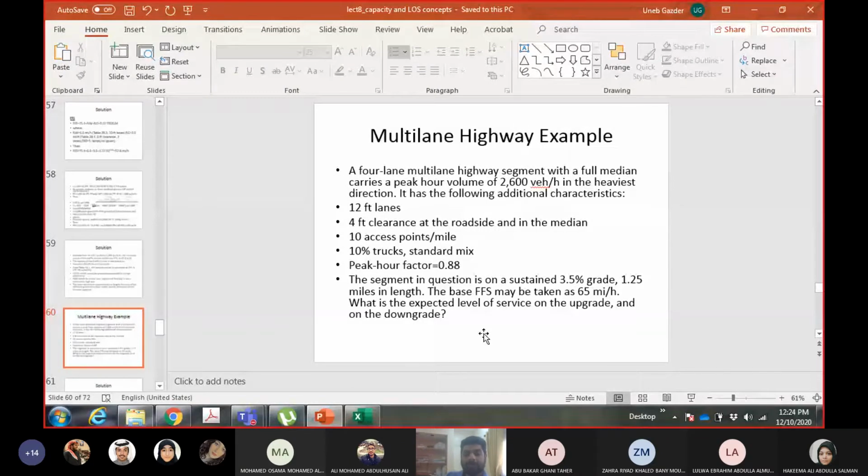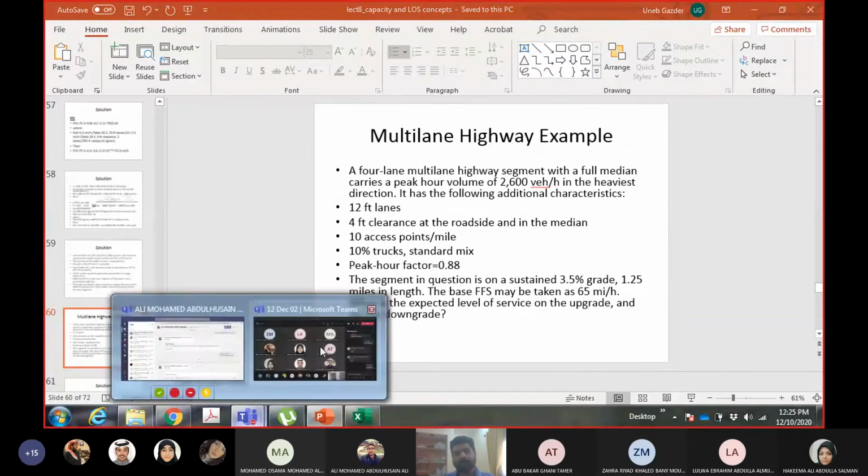And the gradient, as I told you, is understandable: if you are on the right hand side going, then you are going up. If you are in the other direction towards the left hand side, then you are coming down, but the gradient is the same. So that's why we are required to calculate the level of service for both directions using the same volume. Again, we will start with the calculation of free flow speed.